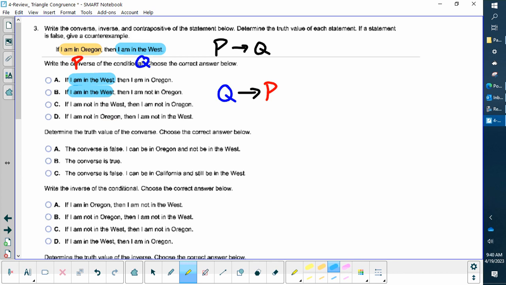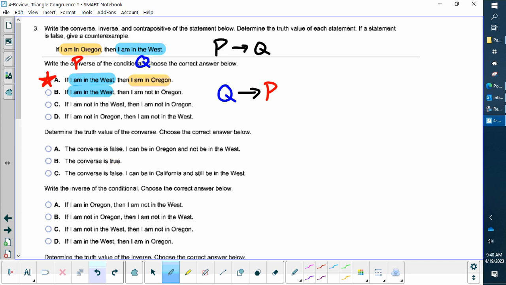Then it's got to be the P. I am in Oregon. I like this one. Don't like this one because it says the word not in Oregon. So the correct answer here is A. Now, is this true? If I'm in the West, then I have to be in Oregon? No, we live in the West. We know you could be in Washington. That would be an example of a counterexample. It says determine the truth value of the converse. And obviously we know it's not true.